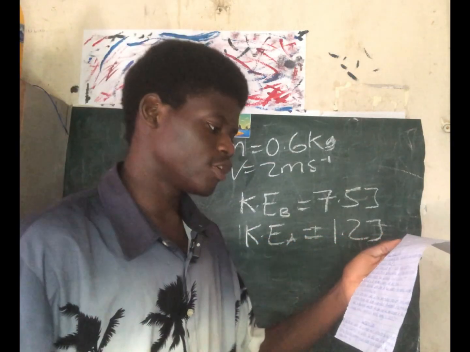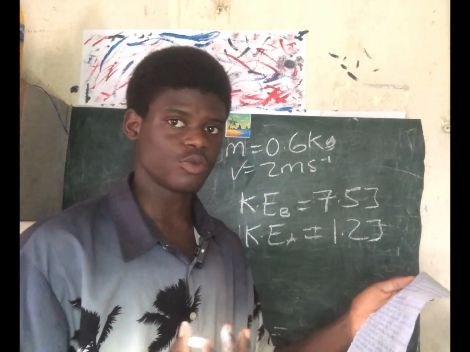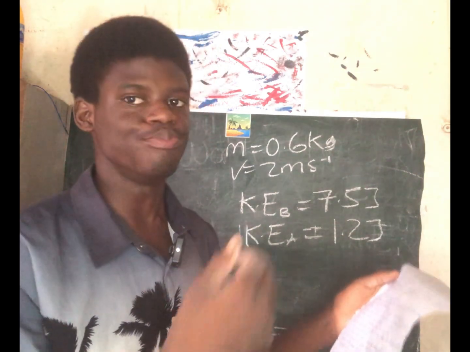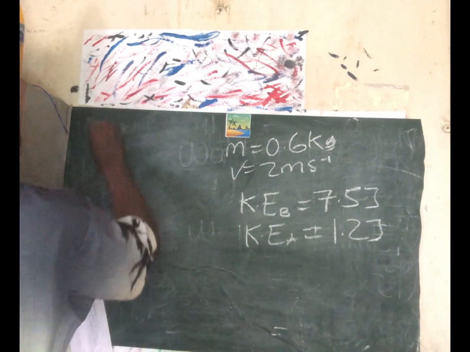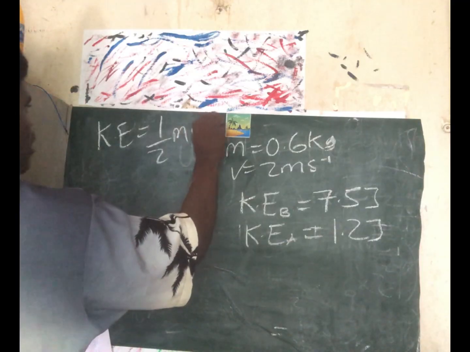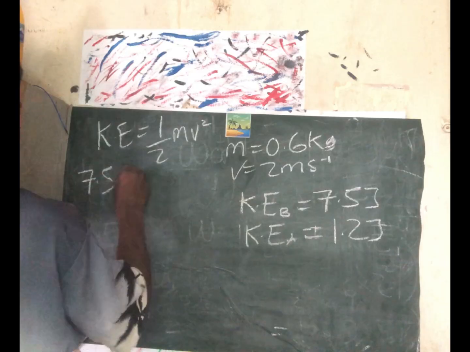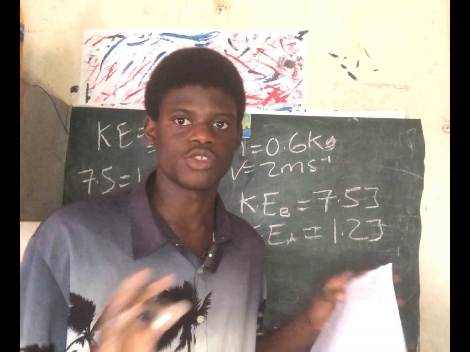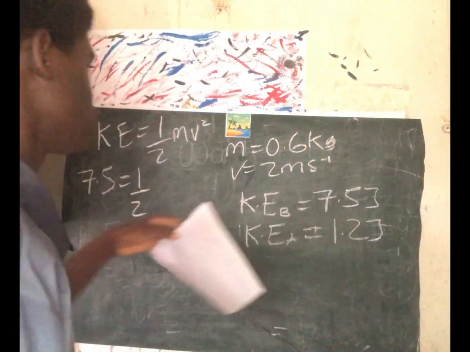Now question B says, what is its speed at B? That's just easy. The kinetic energy at B is 7.5 joules, and we know kinetic energy is half mv squared. We all know that mass is constant, it does not change because it's the same object. So our mass will still be 0.6.